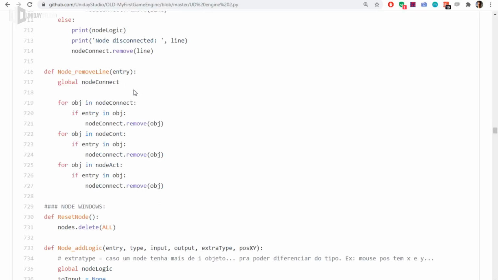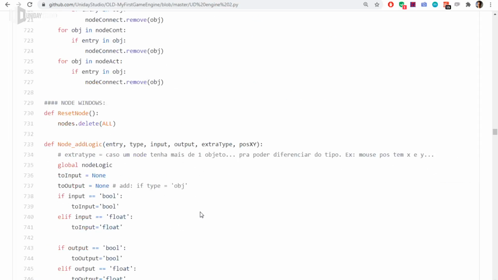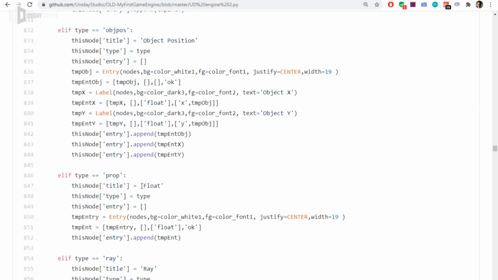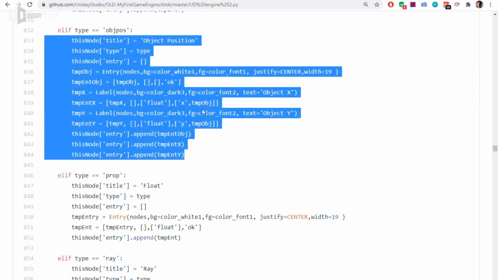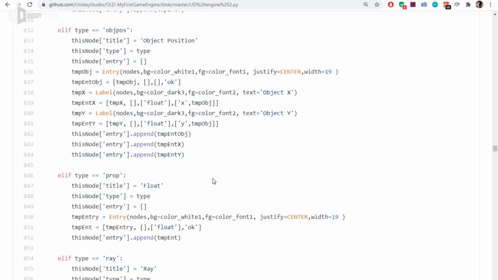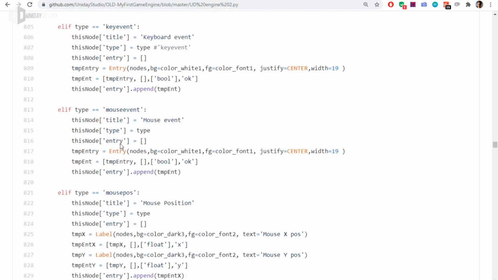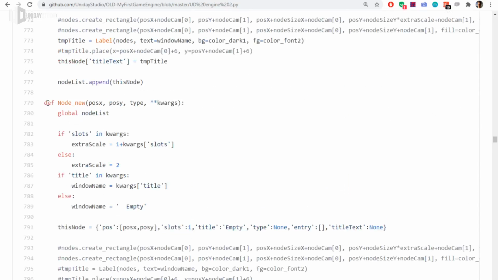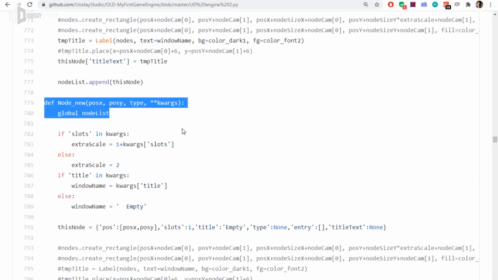So it would be better to just create a class for the node. Basically, this video in a nutshell is: create a naming convention, separate stuff into different files, move everything to object-oriented code. Take a look at that, because I'm not using object-oriented code and I'm not using classes and inheritance.